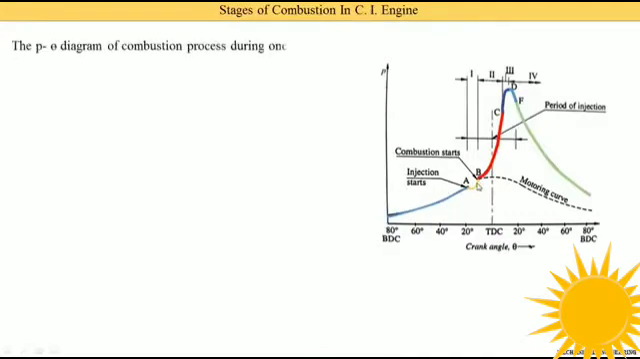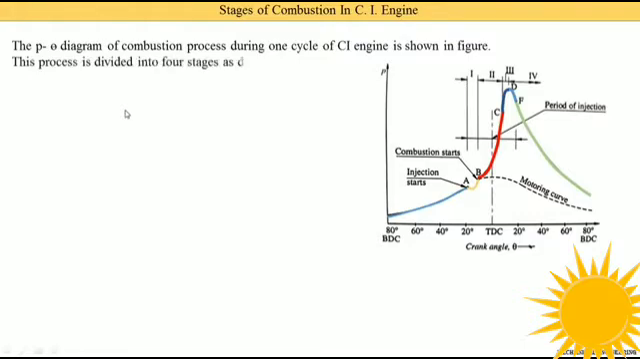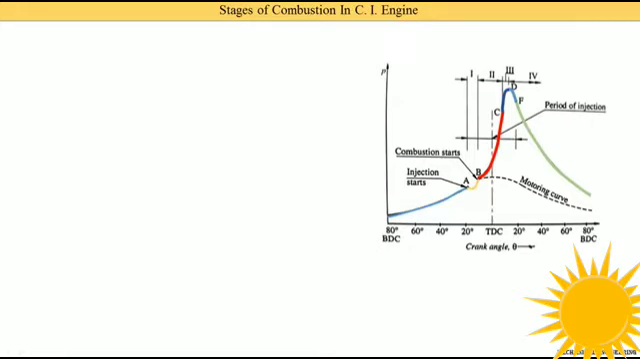Now, you see in this figure we have shown four different stages of combustion. In this P-theta diagram, that is, the pressure versus crank angle diagram, we have shown the motoring curve and the actual combustion curve. This process is divided into four stages.